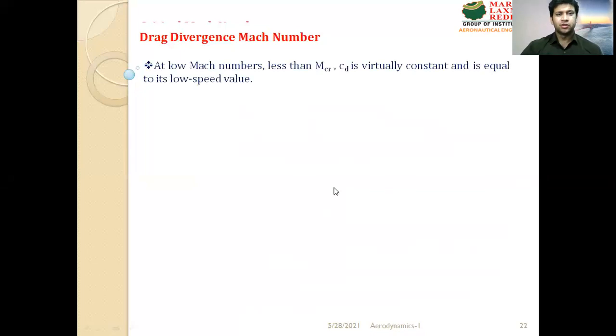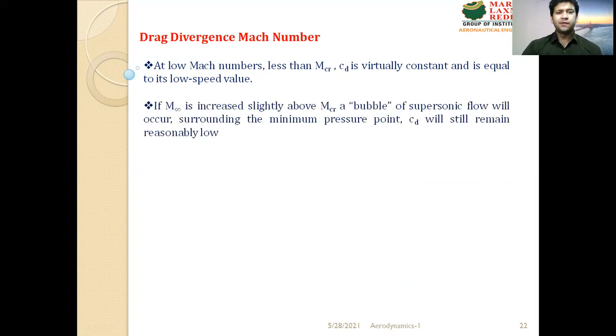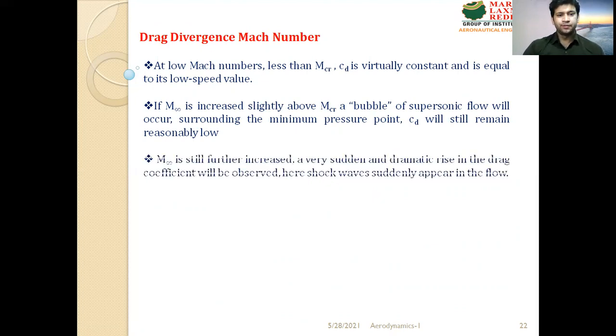Drag divergence Mach number. At low Mach numbers less than M critical, CD is virtually constant and is equal to its low speed value. If M infinity is increased slightly above M critical, a bubble of supersonic flow will occur surrounding the minimum pressure point, and CD will remain reasonably low. When M infinity is increased still further, there will be a drastic increase in the drag coefficient.